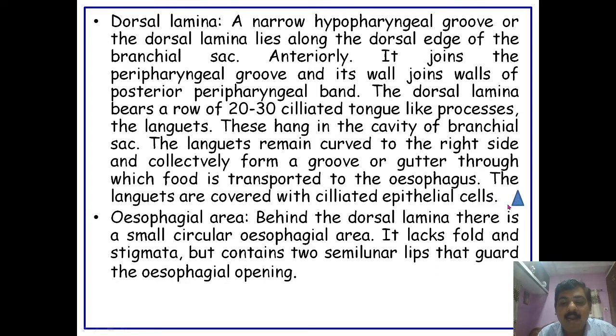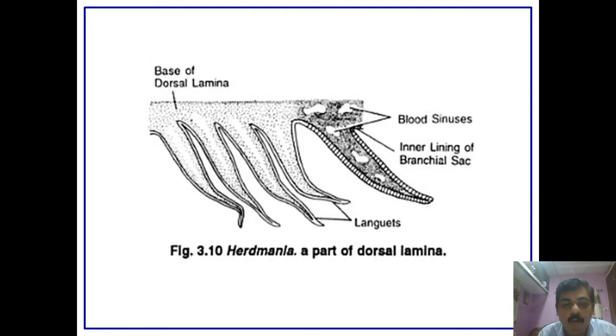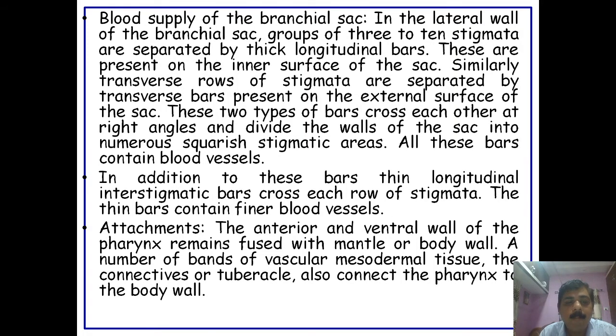Esophageal area. It lacks a fold and stigmata, and it contains two semilunar leaves that guard the esophageal opening. These are the dorsal lamina, called languets, which are supposed to carry the food particles towards the esophagus. Then next to that, there are the branchial sacs or the gills.